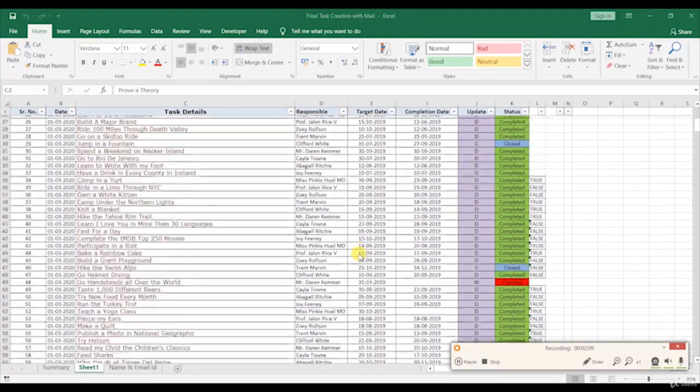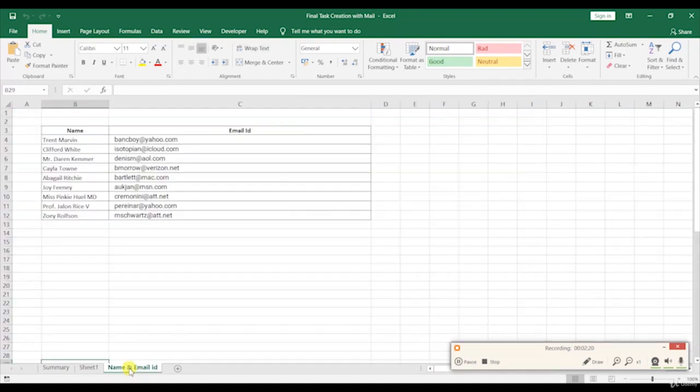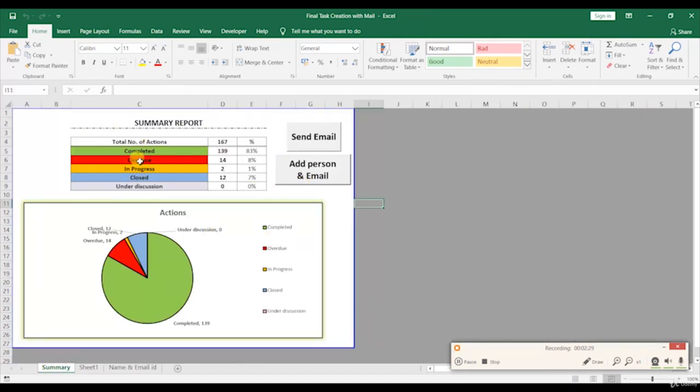There are so many basic commands which are required to understand before Excel, and I will teach you all the shortcuts. Let's see, this is the table which all the team members are working with, and here is the summary table which at the end of this course you will prepare by yourself. This is just an example, and it will teach you many things to complete this Excel course from beginner to advanced. Here is the summary report: how many actions there were and how many of them are completed, overdue, in progress, closed or under discussion.